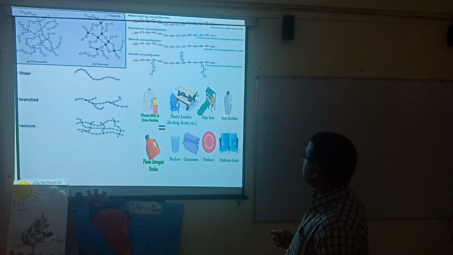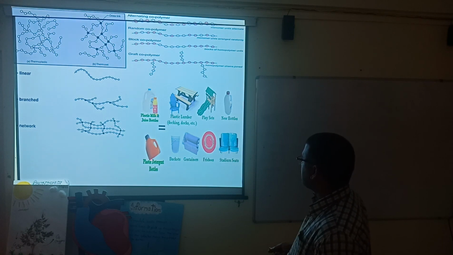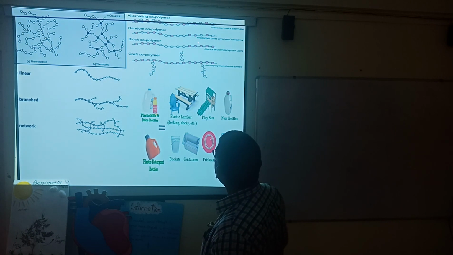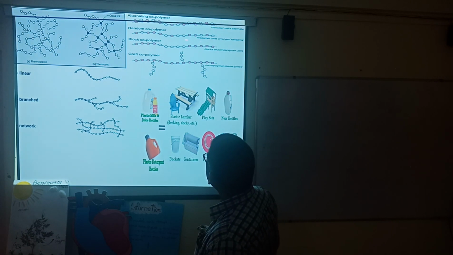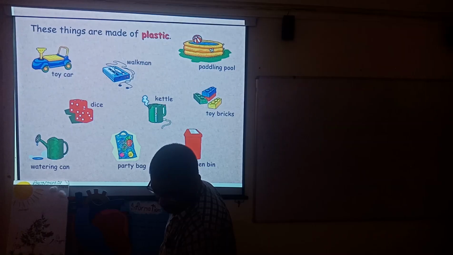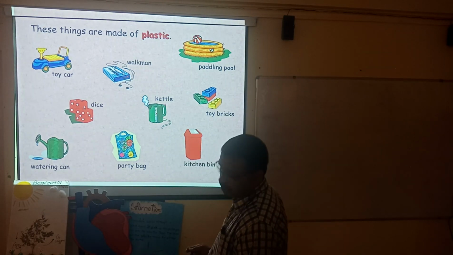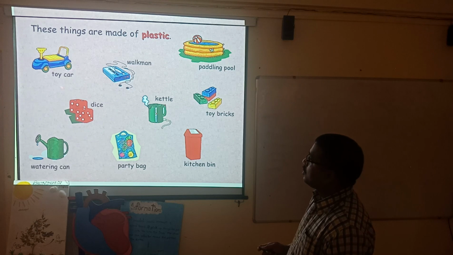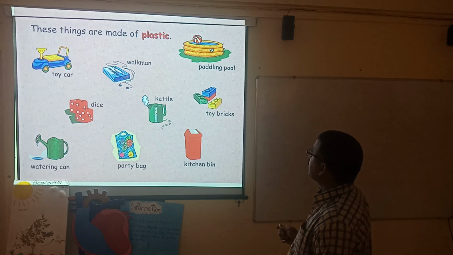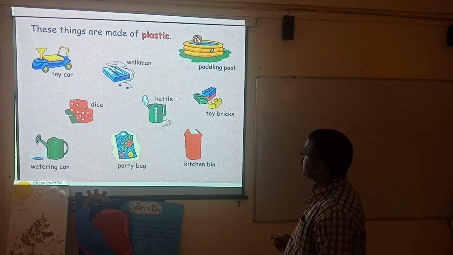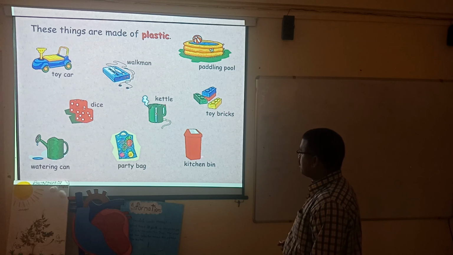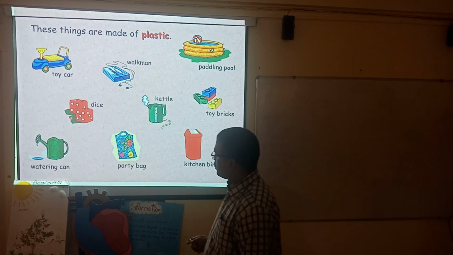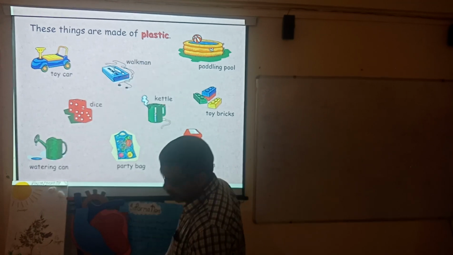Here the examples are given, all these examples of polymers. These are the things made up of plastic: toy car, Walkman, rattle, food kettle, toy bricks, kitchen bin, party bag, dice, and watering can.